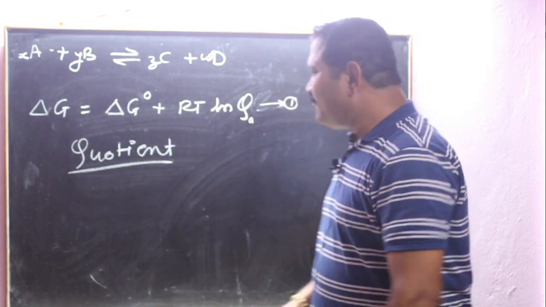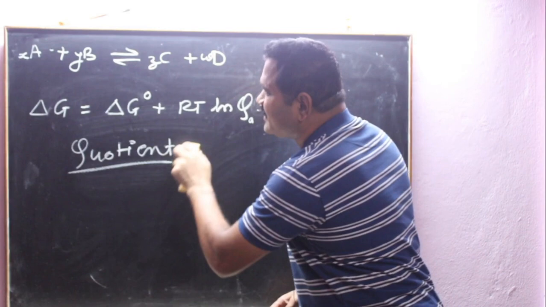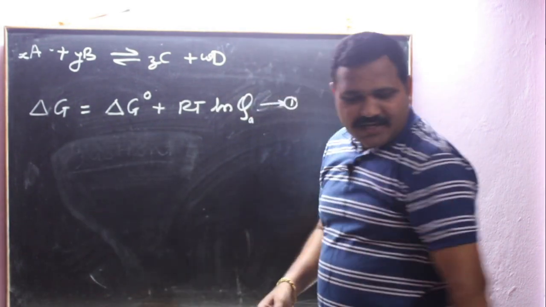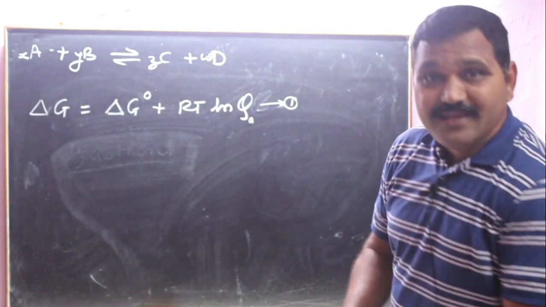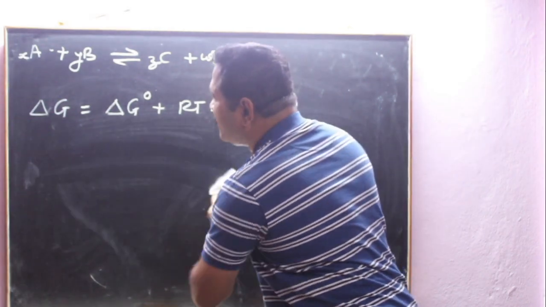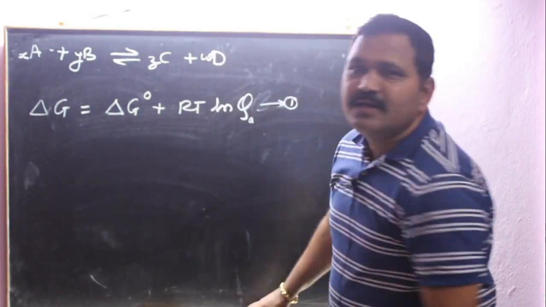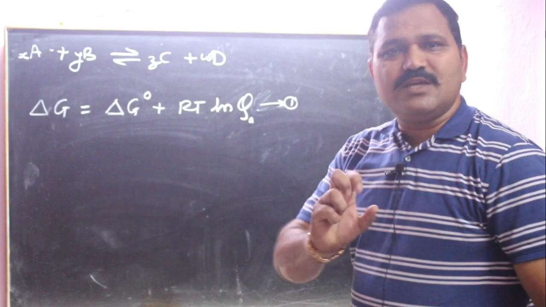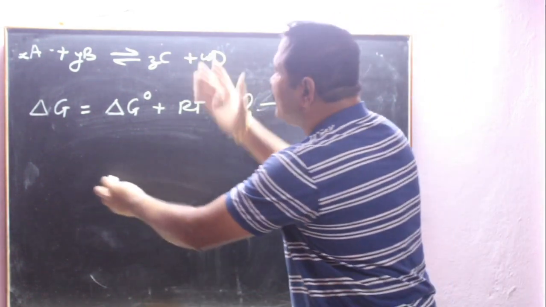Now during the reaction we will consider the reaction quotient QA. If the reaction is going on, we have to write QA. It is like the equilibrium constant. That's why, how will you write QA here?